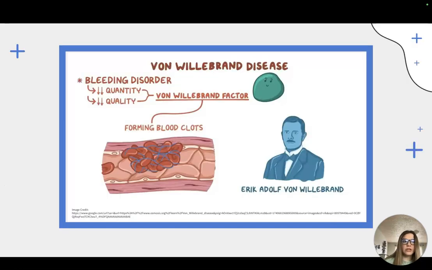The most common hereditary bleeding disorder is von Willebrand disease, which occurs in up to 1% of the general population. Von Willebrand disease results in a defect or deficiency of the von Willebrand factor, which is a large multimeric glycoprotein secreted by endothelial cells and platelets. The glycoprotein is responsible for stabilizing blood clotting factor 8, much like hemophilia. Von Willebrand disease results in excessive bleeding, bruising, and can prolong recovery from minor injuries.